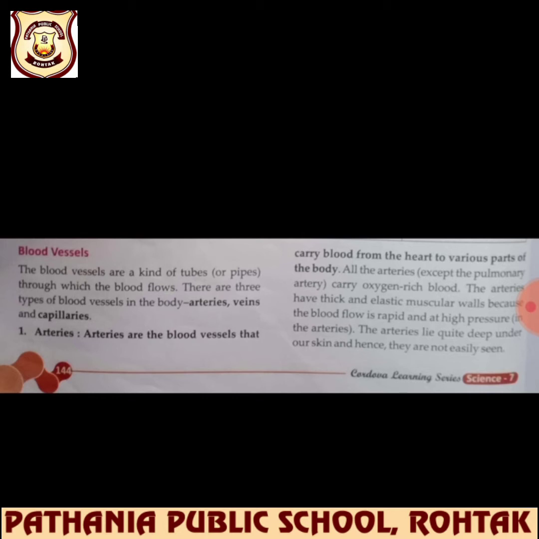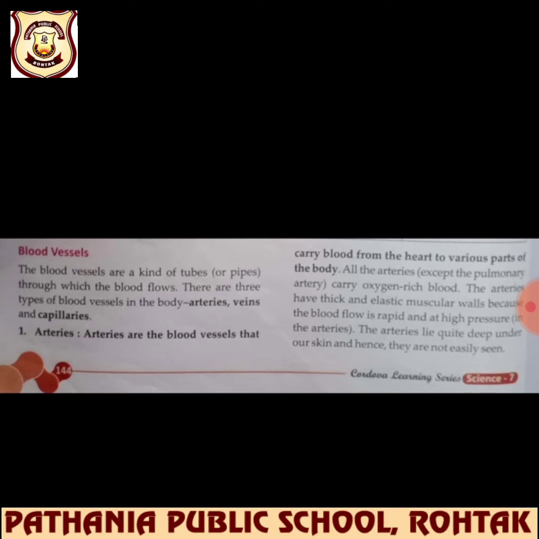So all the arteries except the pulmonary arteries carry oxygen. Okay, so they carry oxygen, and the arteries have thick and elastic muscular walls because the blood flows rapidly and at a high pressure, and the arteries lie deeper under the skin.